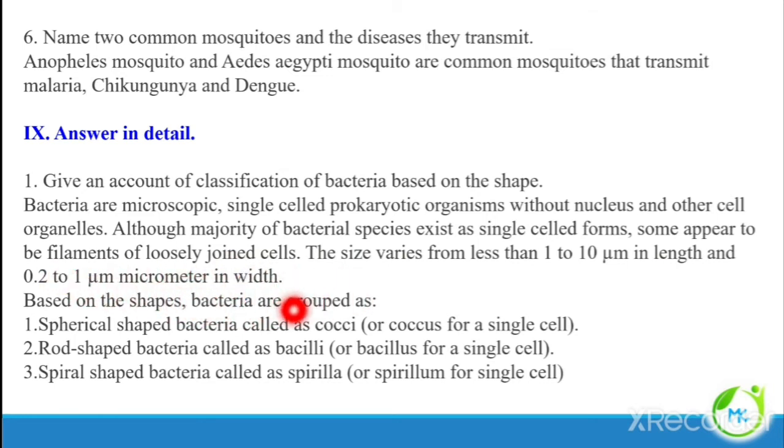Based on the shape, the bacteria can be grouped as spherical shaped bacteria, referred to as cocci, in singular coccus. Rod shaped bacteria are referred to as bacilli, in singular bacillus. Spiral shaped bacteria are referred to as spirilla. Spirillum for single cell.